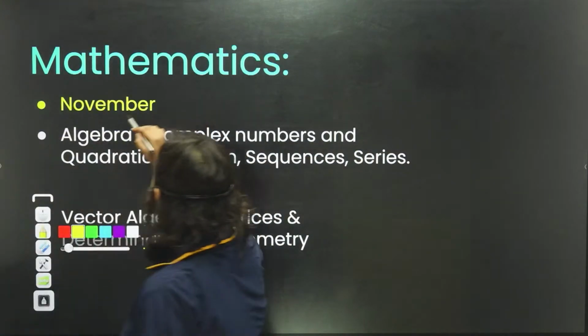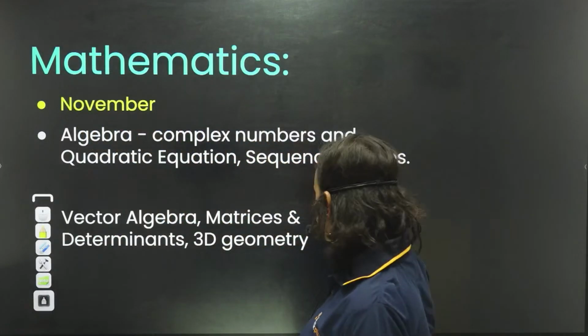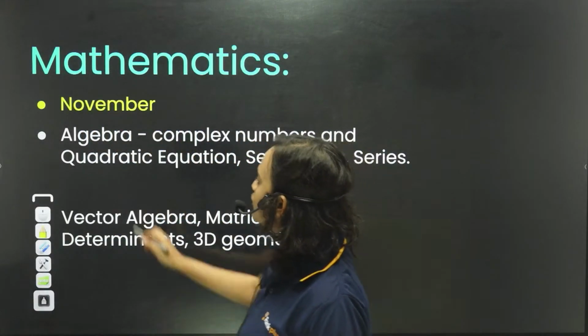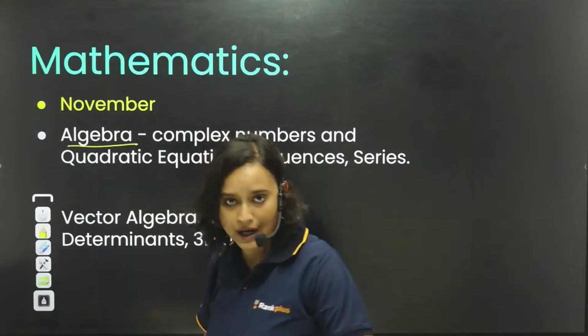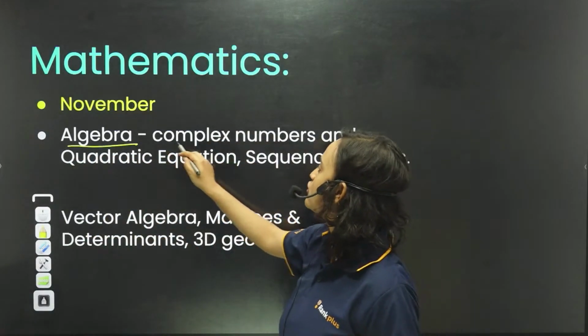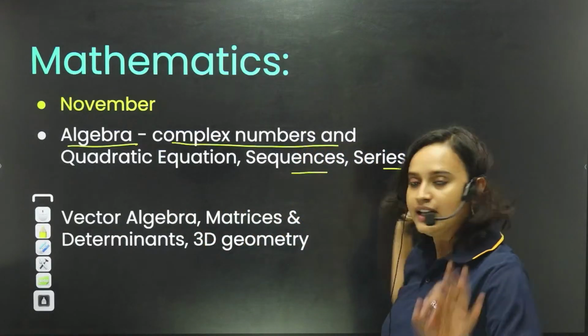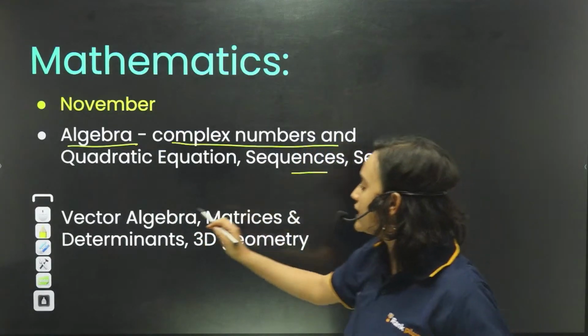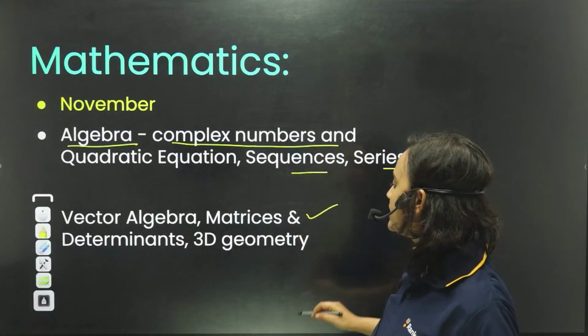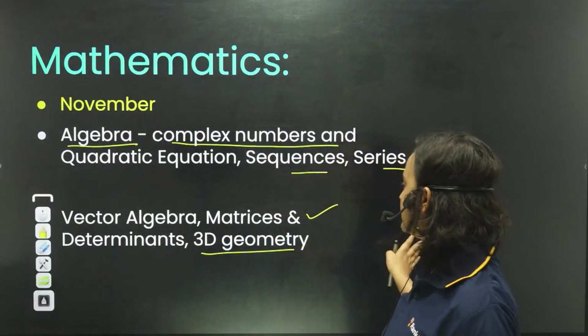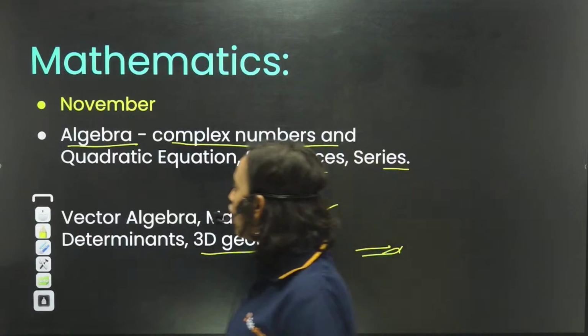Okay. So in the month of November, which is right now, what is it that you're going to do? You are going to start with algebra. In algebra, you will do complex numbers and quadratic equations, and this much you will have to do. In vector algebra, you will be doing matrices and determinants and 3D geometry.